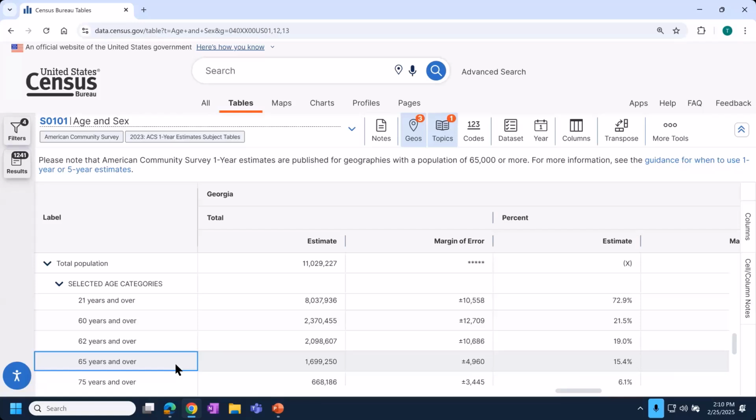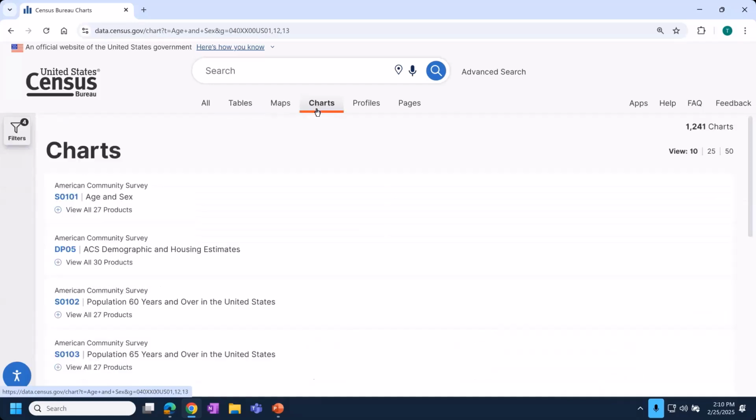So as an example, we can see in Georgia, 15.4% of the population is 65 and over. Once you've familiarized yourself with the data that you want to make into a chart and found the correct table is when I would typically recommend going to the Charts tab. So from here, you'll go ahead and click Charts at the top.